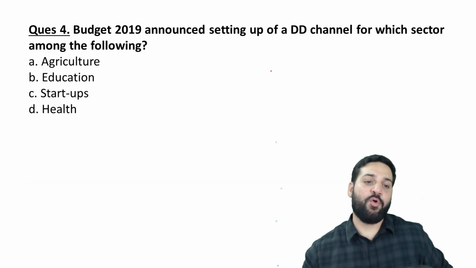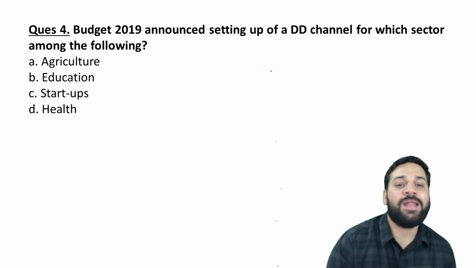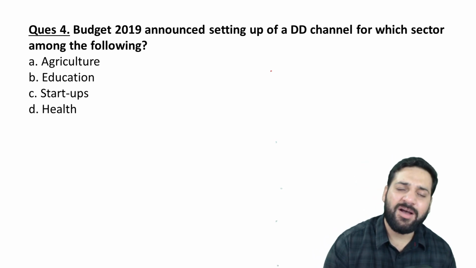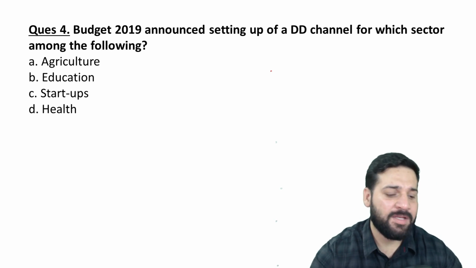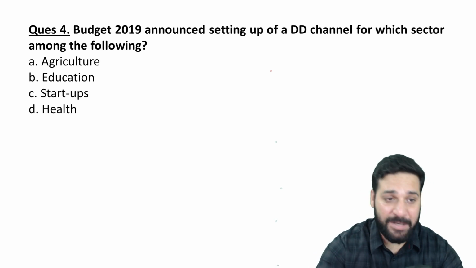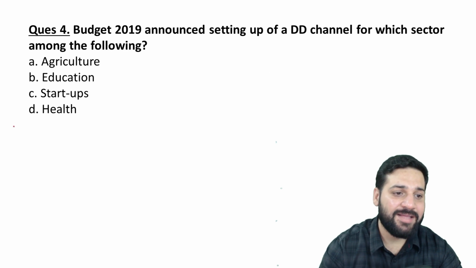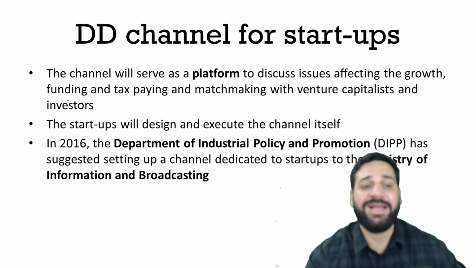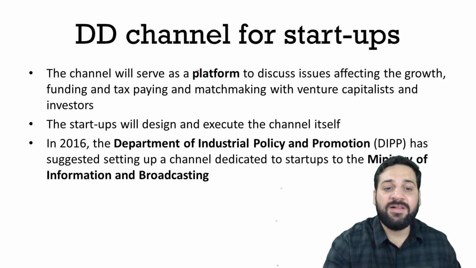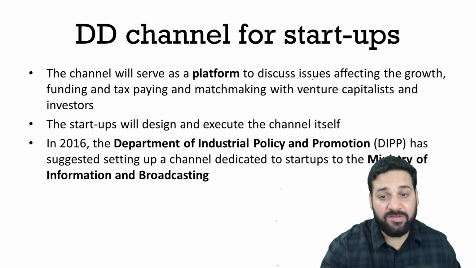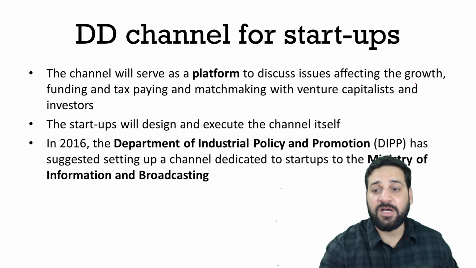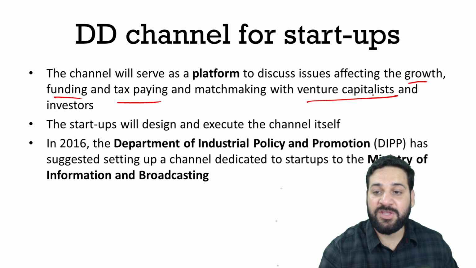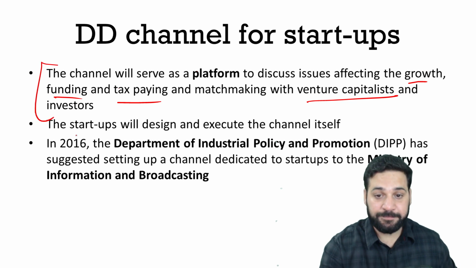So, question number 4: the Budget 2019 announced setting up of a DD channel for which sector? It's quite obvious; I hope you have already gone through my budget video. The correct answer is startups. There is a proper dedicated channel. The channel will serve as a platform to discuss various issues affecting growth, funding, tax paying and matchmaking with venture capitalists and investors.